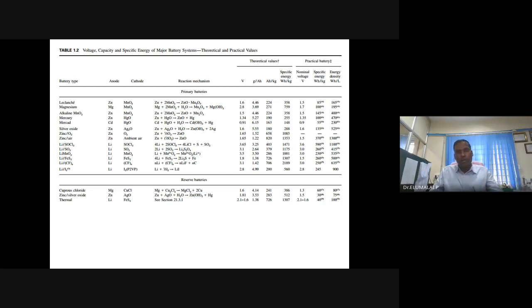You can only discharge it. You make the battery, assemble it, fabricate it, and start using it immediately. Not like a lead acid battery, secondary alkaline battery, or lithium ion battery, where you have to recharge it when you want to use it. You fabricate it, and it is immediately ready for usage. Zinc manganese dioxide is widely used for primary battery construction.